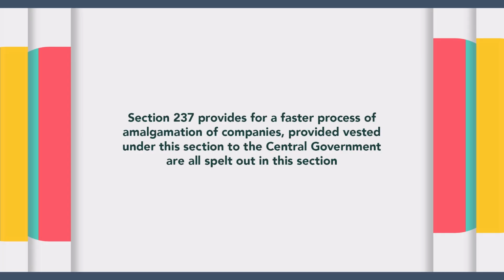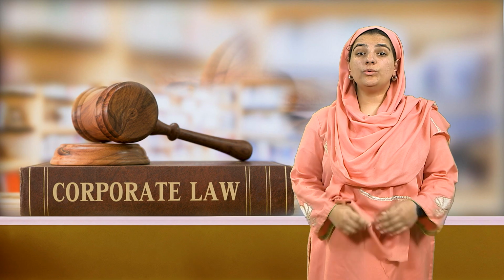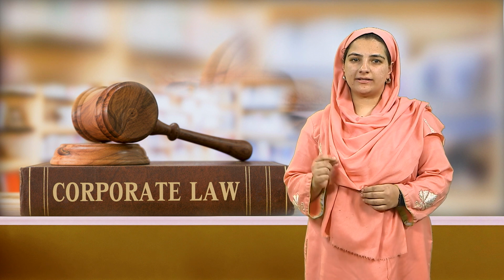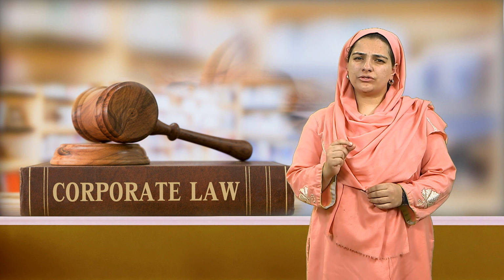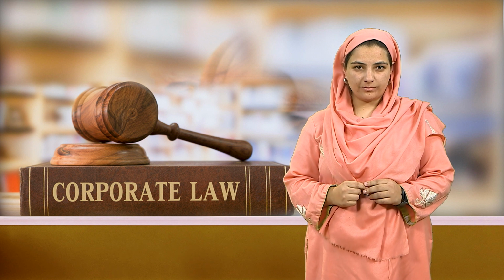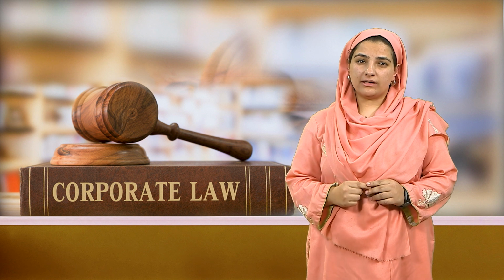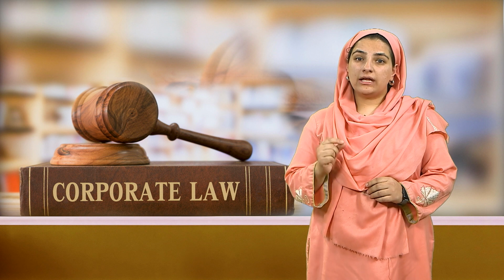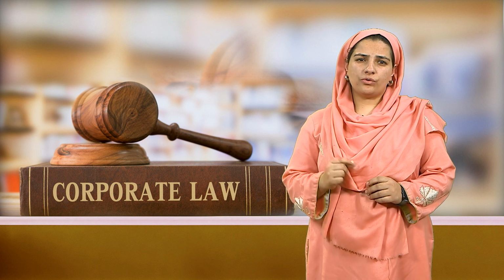Thus, Section 237 provides for a faster process of amalgamation of companies, and the powers vested under this section in the central government are all spelled out in this section. You will also note the redressal mechanism for the dissentient shareholder or creditor in case there is a reduction in his interest after the amalgamation as compared to what his interests were before, and the compensation to be paid in case there is any reduction of interest, if considered inadequate, can be agitated before the tribunal.